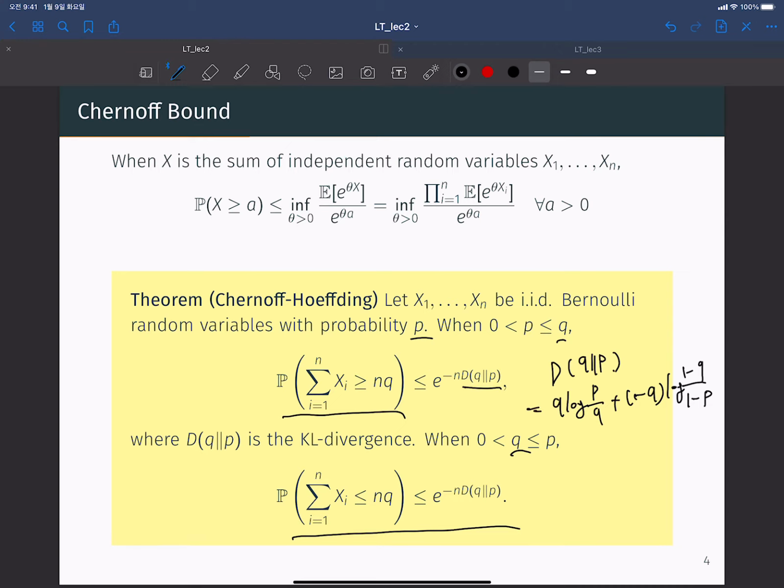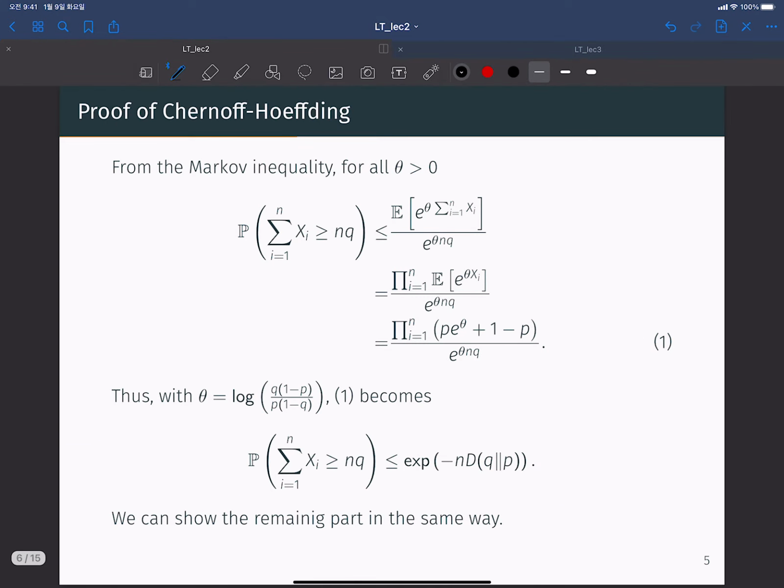Right, so let's show the Chernoff bound. From the Markov inequality, for all positive theta, we have this first inequality. First we use the MGF trick. Since Xi are IID Bernoulli random variables, we have this equality.